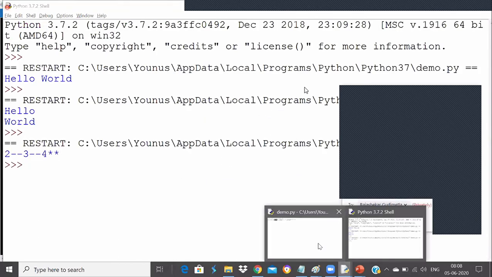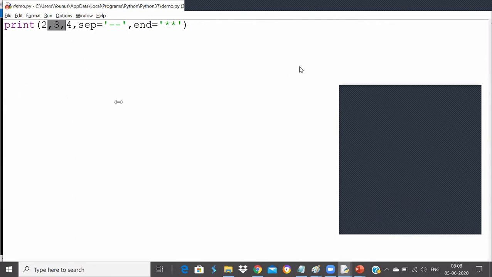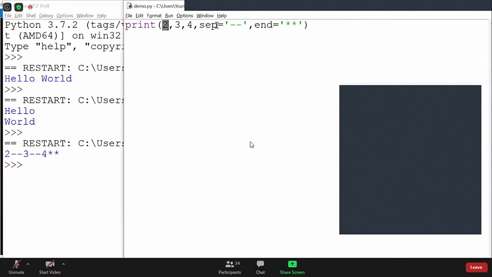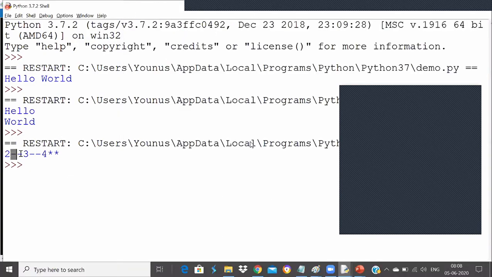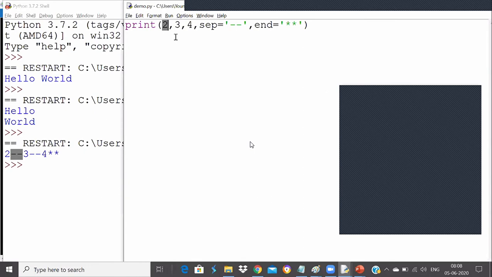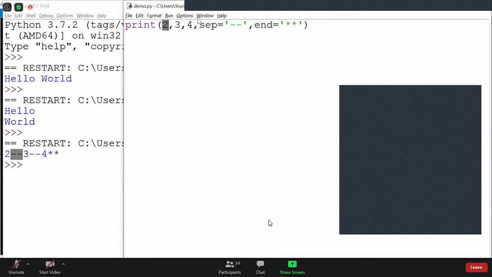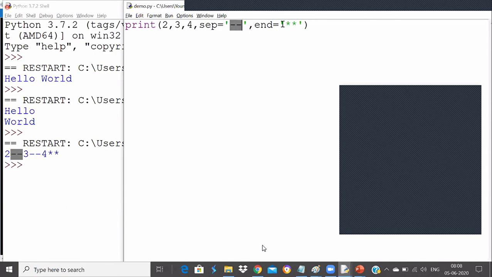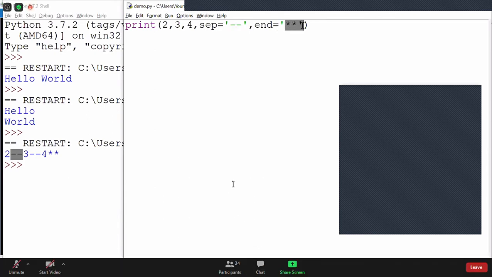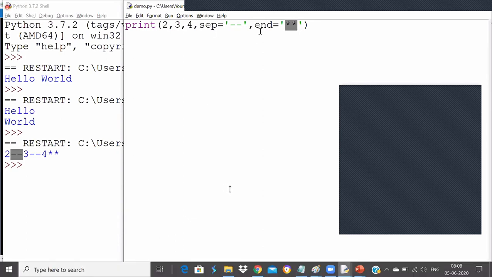Okay, how is it getting printed? Let me explain. So what is happening here? It prints 2 and separator will print in between. So 2 hyphen hyphen got printed. Then 3 got printed. So remember, separator will be printed in between the arguments and end will be printed only at the end. Now if I remove that separator and end, they will take default values. The default value for separator is a space, and for end it is backslash n. Understood all? The difference between separator and end? What is meant by separator and what is meant by end?